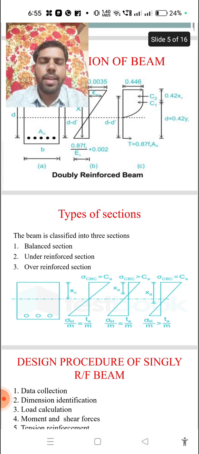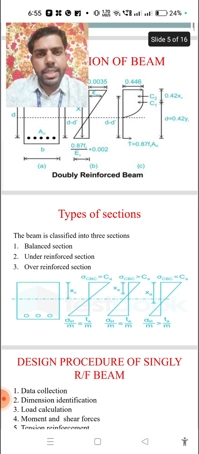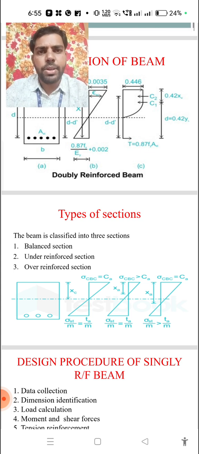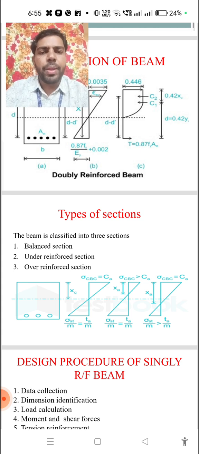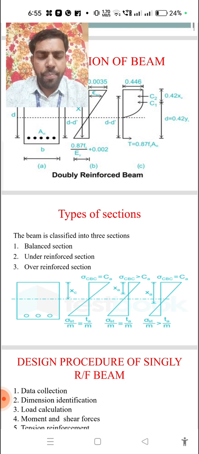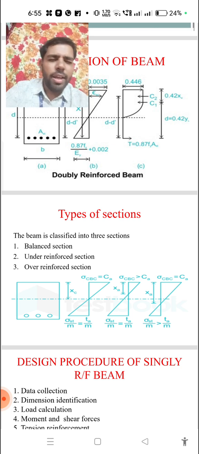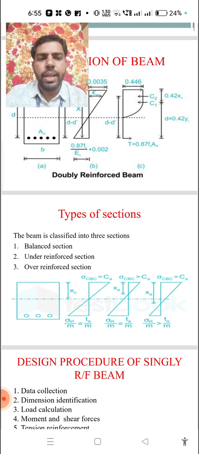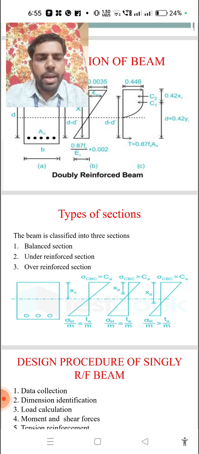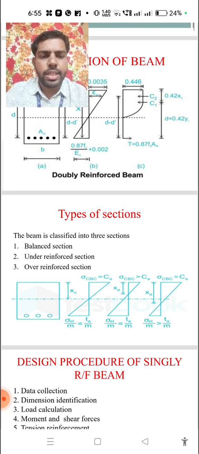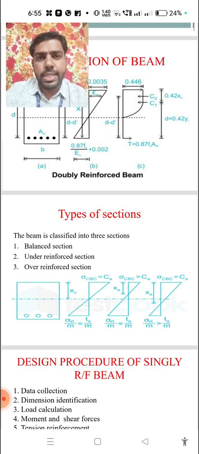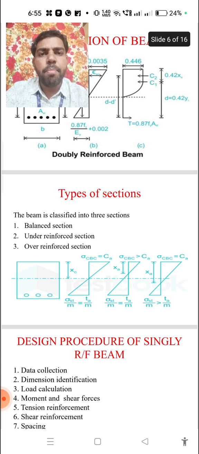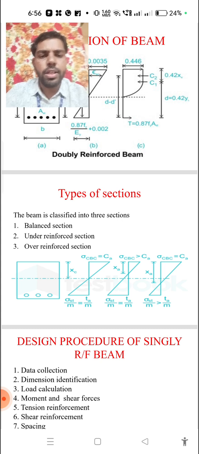In the under-reinforced section, the steel reaches the maximum value and the concrete does not reach the maximum value. But in the over-reinforced section, the concrete reaches the maximum permissible limit. So these are called the balanced section, under-reinforced section, and over-reinforced section.